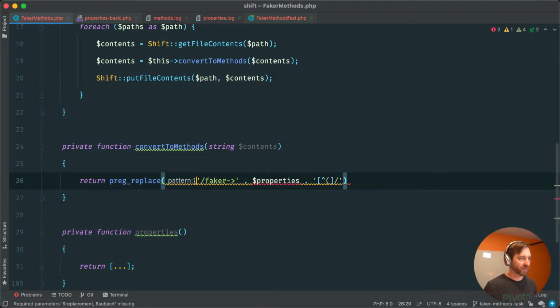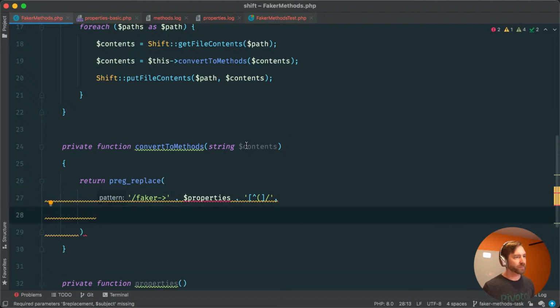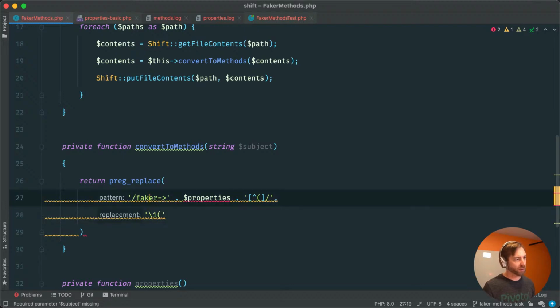So let's go ahead and break this up. And in this case, we would say, let's change this to subject. I like calling this subject in this case. And in this case, we're just going to replace it wholesale with pretty much whatever was found, and then a parenthesis, right? But we can't replace it with exactly what was found.